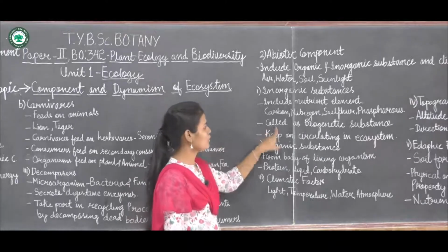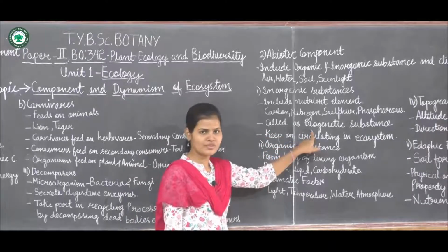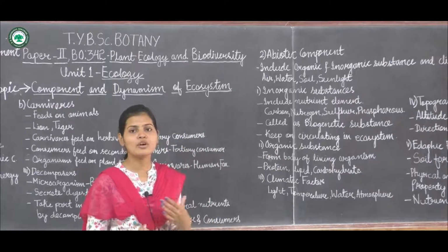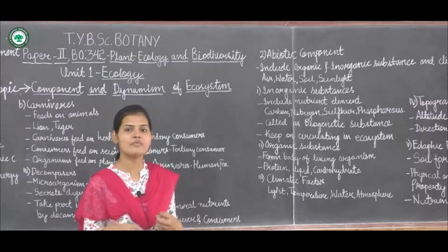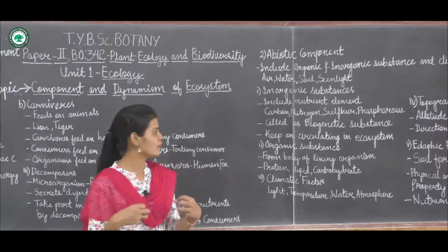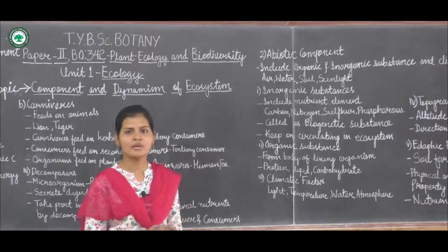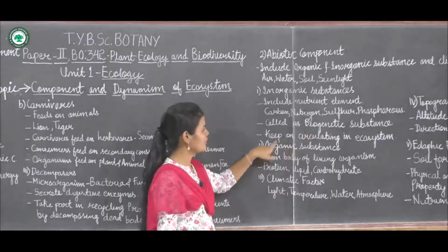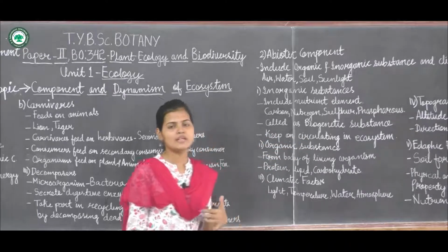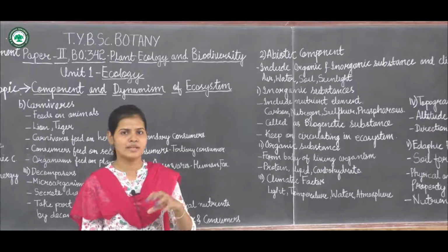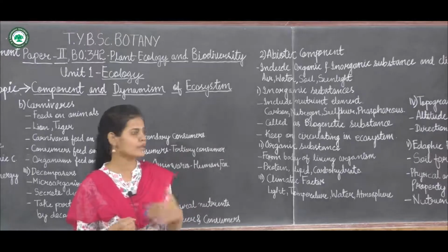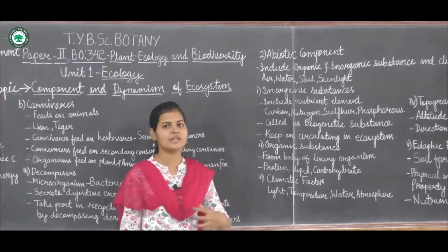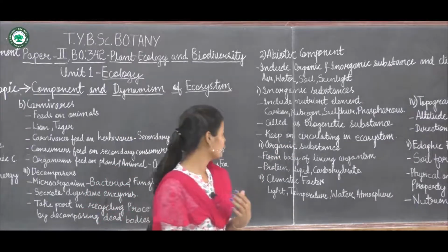They are also called biogenetic substances because they are important for making the biotic component, the living organism. They are the constituents of a living organism. They keep on circulating in the ecosystem, like a recycling process, the nutrients are continuously circulating.